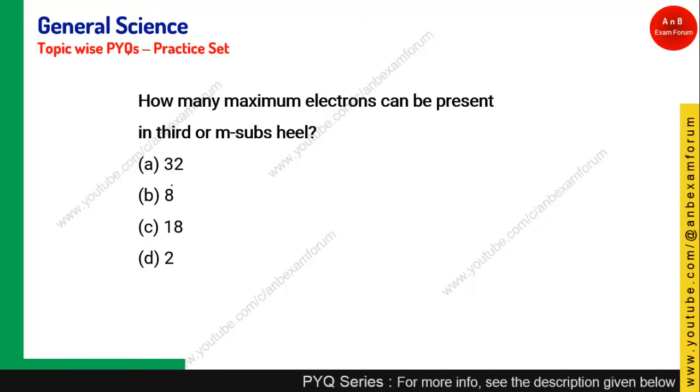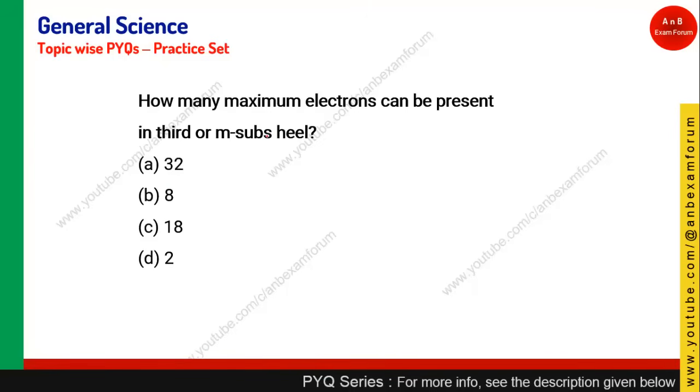Let's see the last question of today's session. How many maximum electrons can be in the third or M sub shell? It is not shell, it is a typing mistake, it is sub shell. Okay, so if you see the formula which was given by Bohr, it is 2 into n square. Okay, 2 into n square. So n is the maximum number, like orbit number. Okay, and it is the number of electrons which can be present in that particular shell.